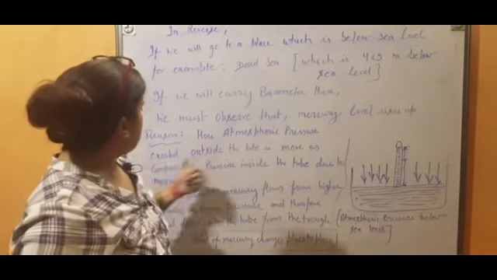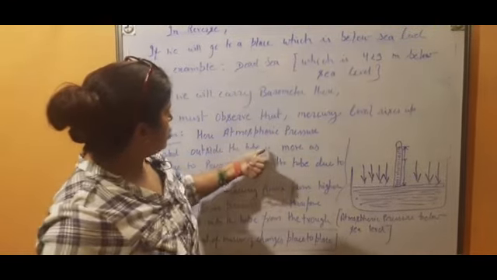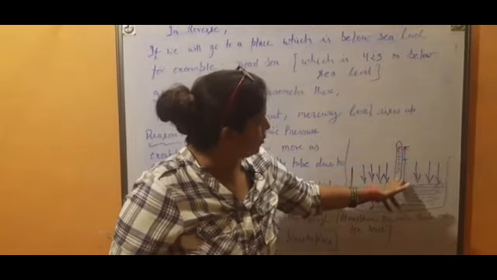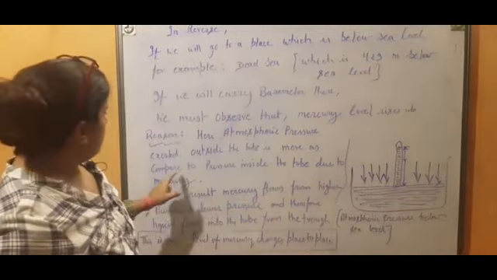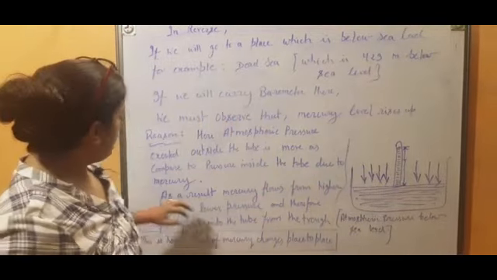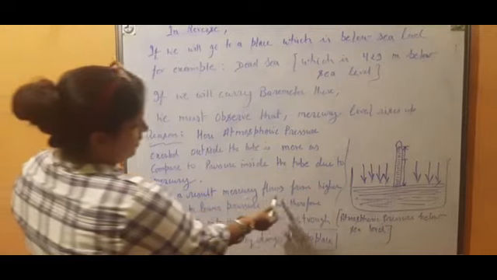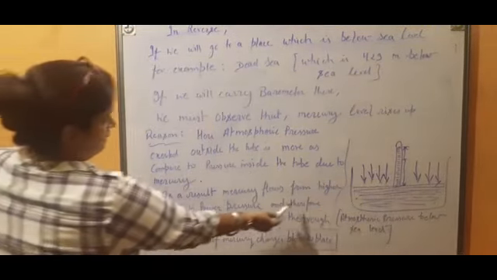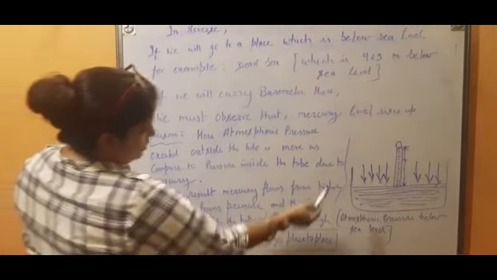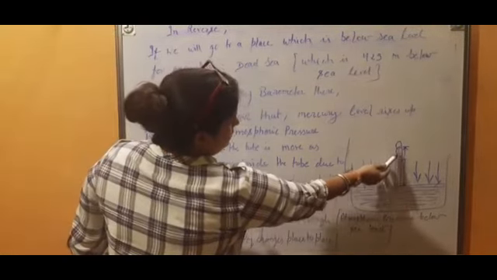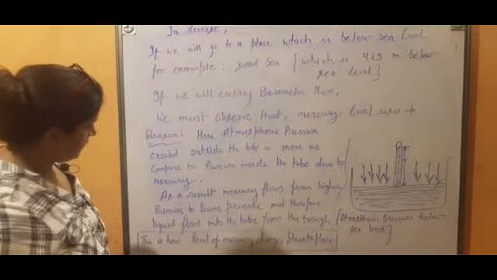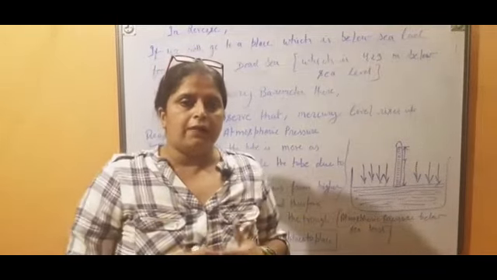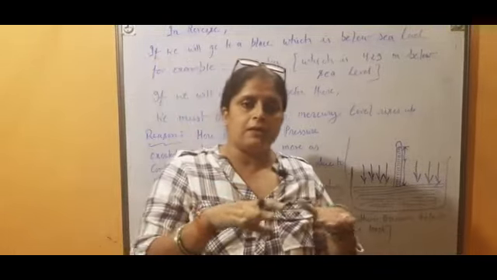Here the atmospheric pressure exerted outside the tube is more compared to the pressure inside the tube due to mercury. As a result, mercury flows from higher pressure to lower pressure, and therefore liquid flows into the tube from the trough, and that's why its level rises up. This is how the level of mercury changes from place to place. I hope now it is clear why atmospheric pressure is different at different places.